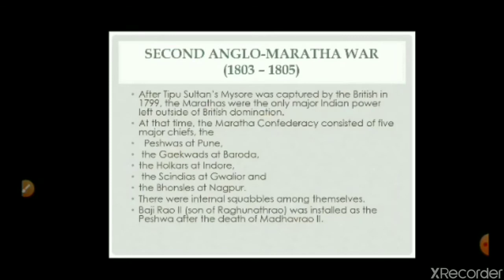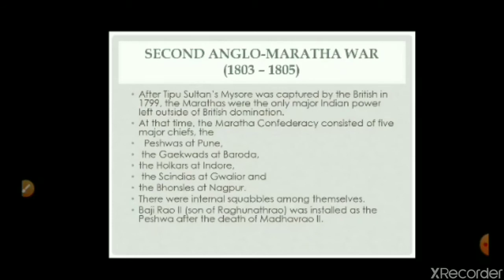After Tipu Sultan's death, Mysore was captured by the British in 1799. Now the Marathas were the only major Indian power left outside of British domination. At that time, the Maratha Confederacy consisted of five major chiefs: the Peshwas at Pune, the Gayakwads at Baroda, the Holkars at Indore, the Scindias at Gwalior, and the Bhosles at Nagpur, which we have seen in the last slide. There were internal squabbles among themselves, meaning they were having internal rivalry.